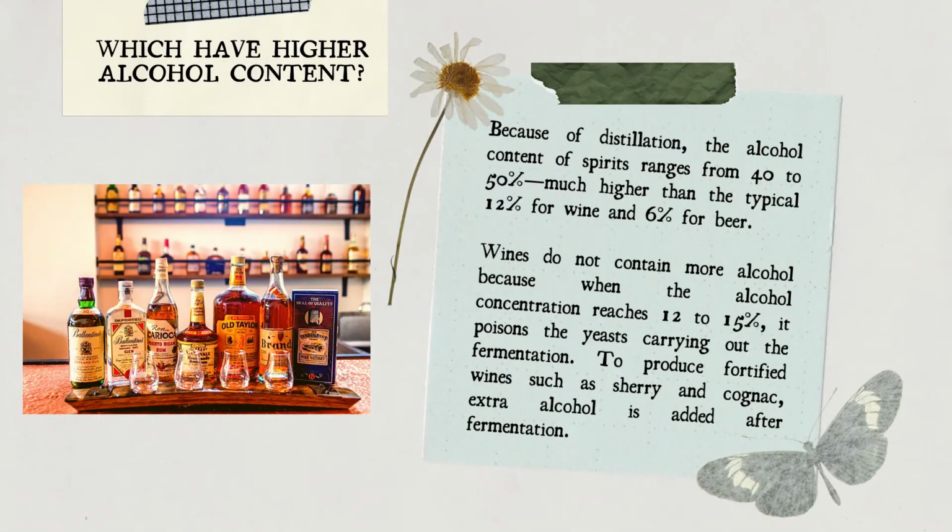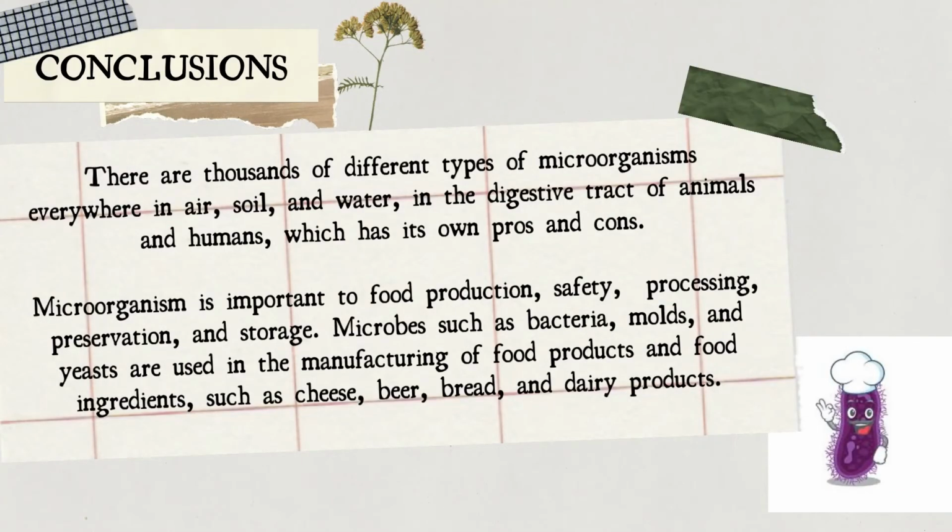Which alcoholic beverages have higher alcohol content? Because of distillation, the alcohol content of spirits ranges from 40 to 50%, much higher than the typical 12% for wine and 6% for beer. Wines do not contain more alcohol because when the alcohol concentration reaches 12 to 15%, it poisons the yeast carrying out the fermentation. So the last part is the conclusion.